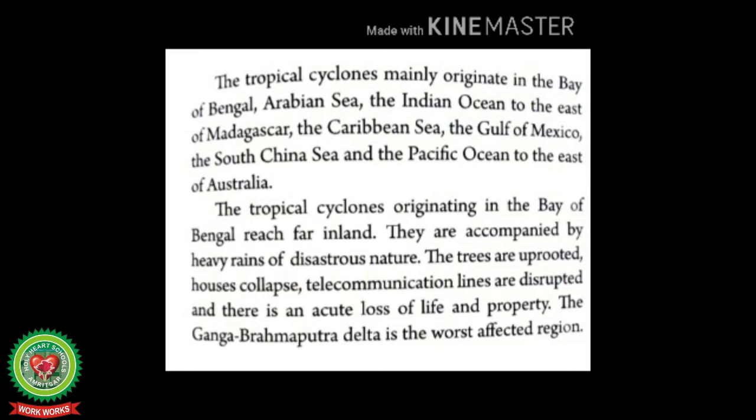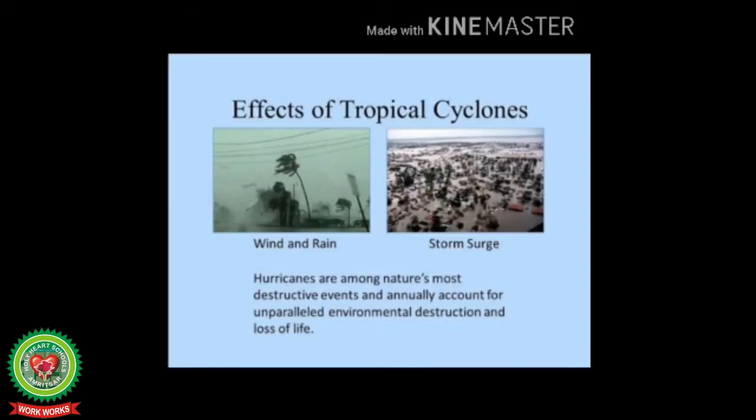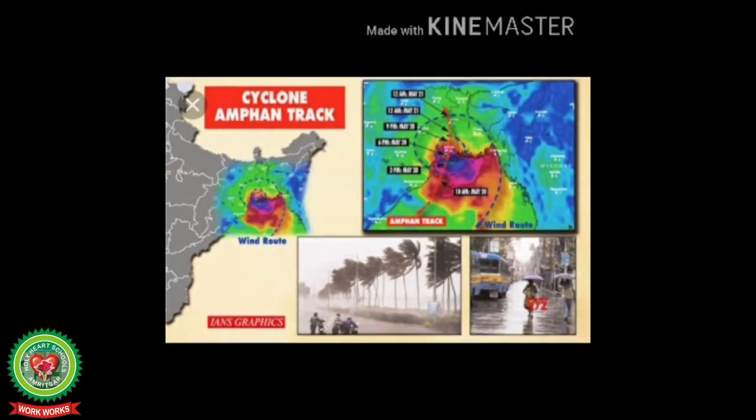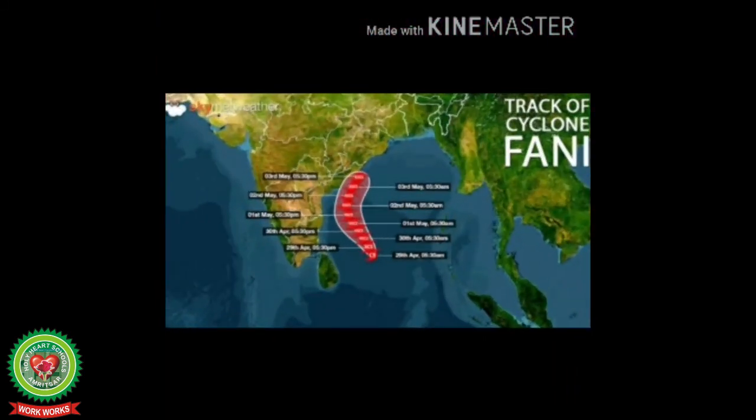Students, tropical cyclones are much more destructive than the temperate cyclones. They are tremendously destructive due to the high wind velocity and heavy rainfall which accompanies them. They uproot trees and electric poles and cause heavy damage to standing crops in areas which come in their way. A terrible hurricane in Barbados, West Indies in 1780, Amphan and Fani are some latest examples of tropical cyclones.